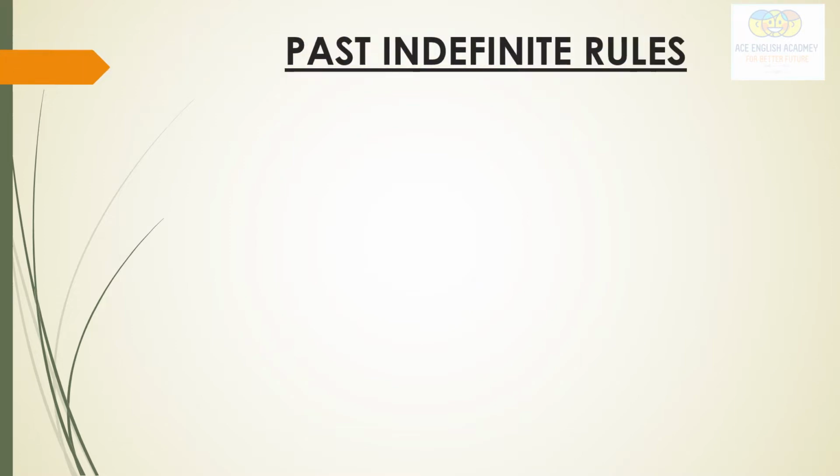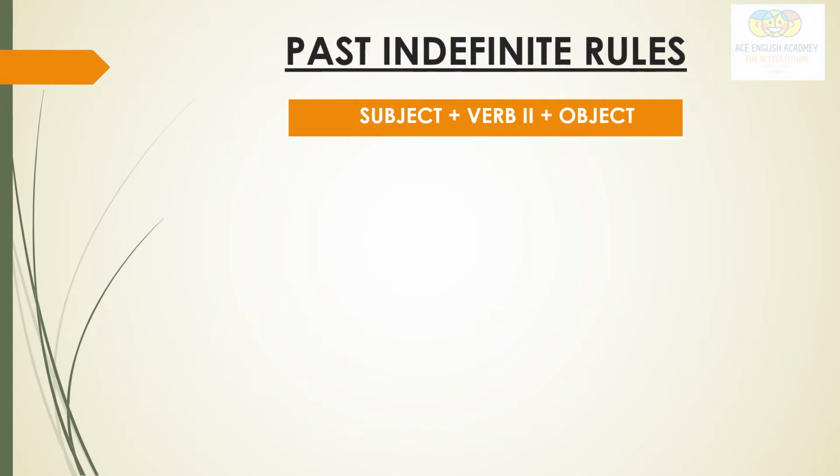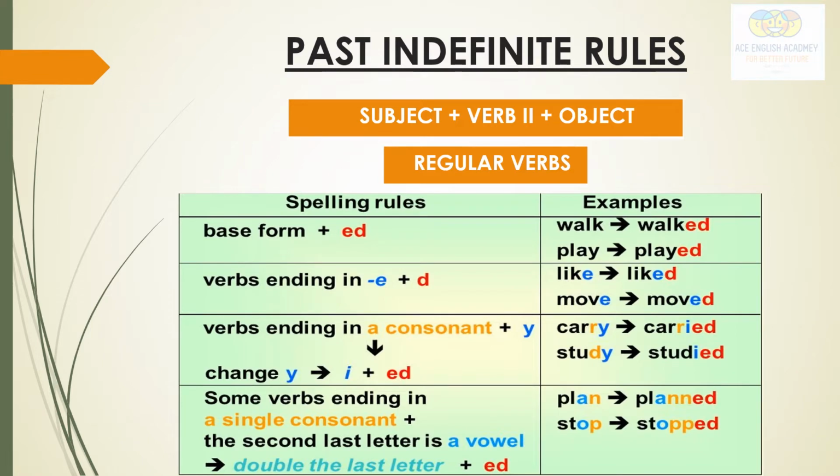So now we will discuss the rules of past indefinite tense. Subject, verb second form, object. So here we are using the second form of the verb. The verbs used in past indefinite tense are of two types, regular and irregular verbs. So here is a chart for regular verbs, and further I will tell you about the irregular verbs.